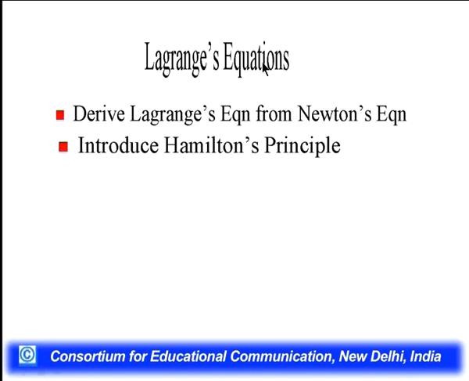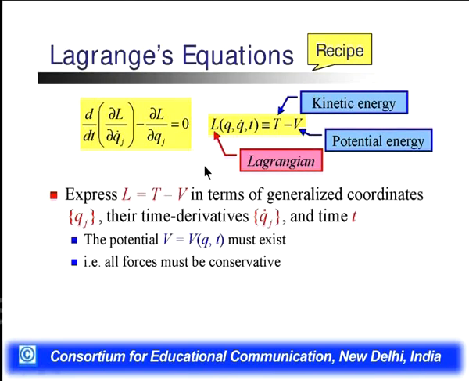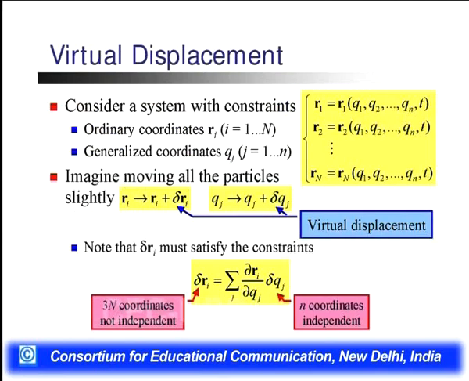In terms of the potential, we define Newton's equation. We derived the Lagrangian equation from Newton's equation, and then we discuss the introduction of Hamilton's principle. For that we will discuss D'Alembert's principle. In the Lagrangian equation, we already defined that L(q, q dot, t) is equal to T minus V. The Lagrangian is the difference between the kinetic energy and the potential energy, and here we have the constraint in the form of q, the time derivatives of q, and the time.